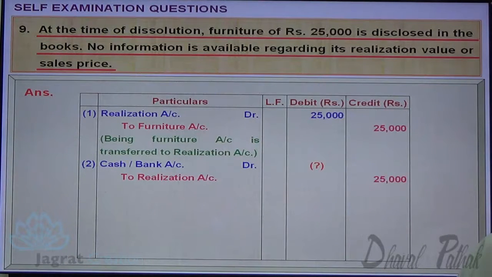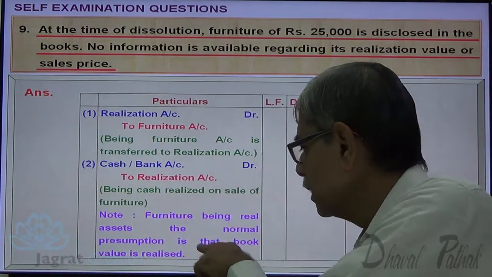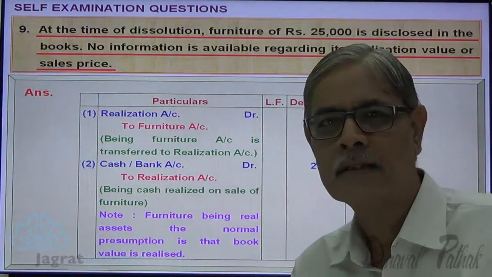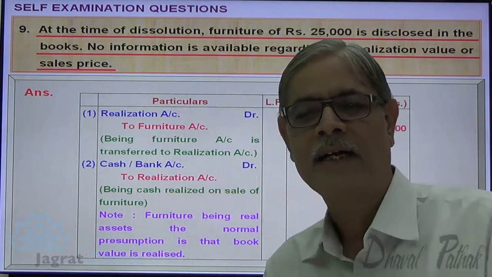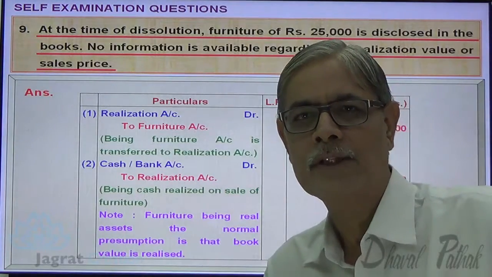So, cash or bank account debit 25,000 to realization account credit 25,000, being cash received on disposal of furniture. Furniture being real asset, the normal presumption is that book value is realized. So we write the second entry on a presumption that we have realized the book value. Next.